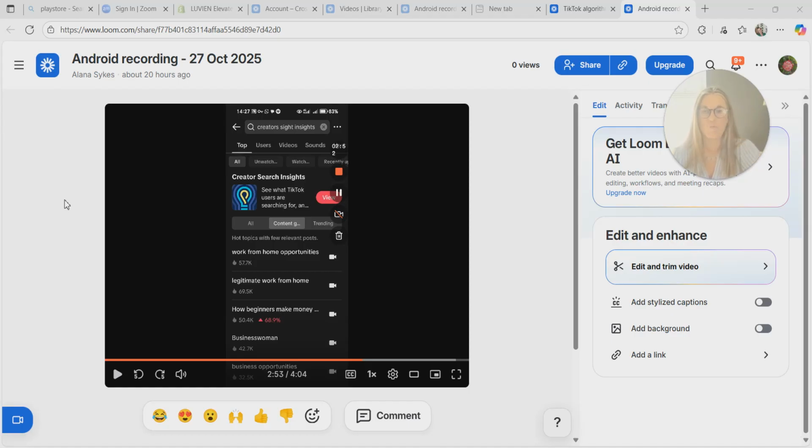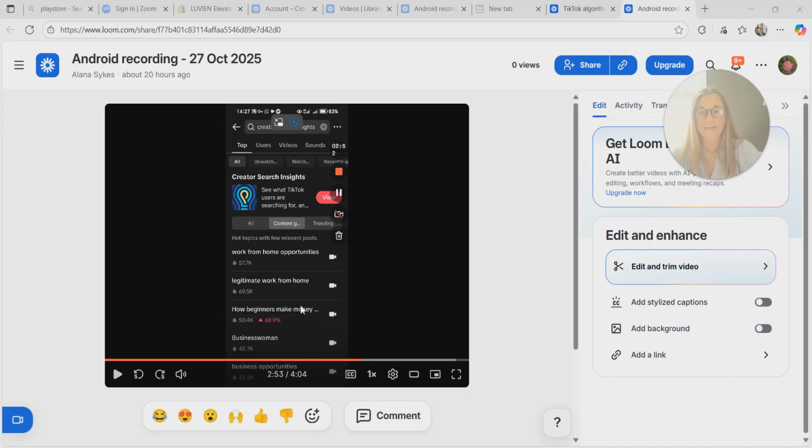You're going to get this screen, and you click on the middle section, which says Content Gap. At the bottom you'll see 68.9% written in red, and that means there are not enough videos about this specific topic. It says how beginners make money online.